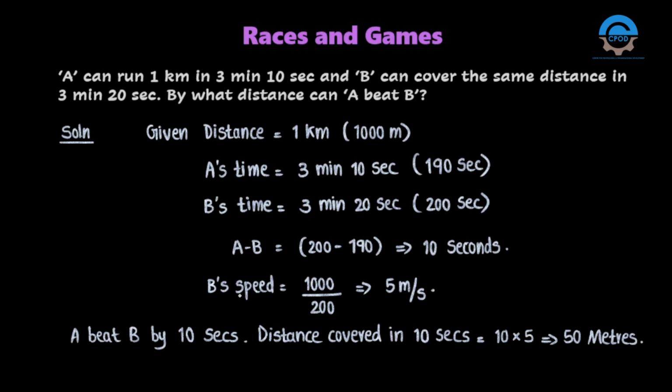So here we are calculating B's speed, that is distance by time. The distance given is 1000 meters and the time that B has taken is 200 seconds. So B can cover 1 kilometer in 200 seconds, that is 5 meters per second. So B's speed is 5 meters per second. But we need to get the distance by which A can beat B. The formula for speed is distance by time, so distance is equal to speed into time. Here the speed is 5 meters per second and the time difference is 10 seconds. So it is 10 into 5, that is 50 meters. So A can beat B by a distance of 50 meters.